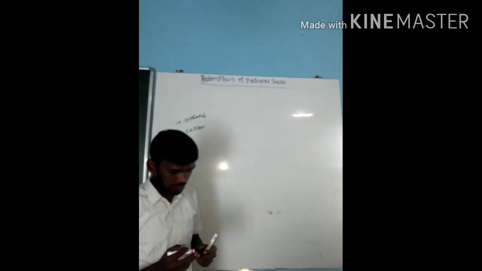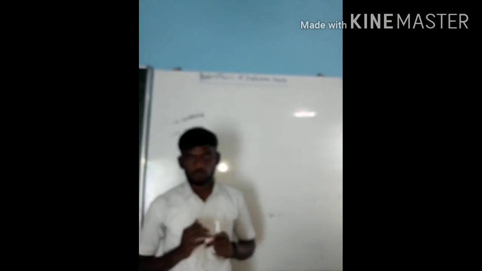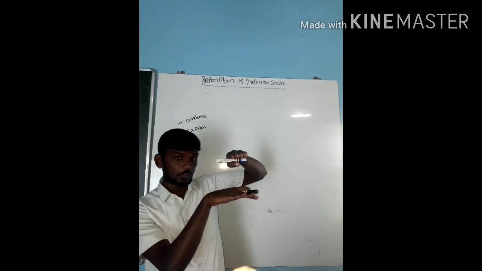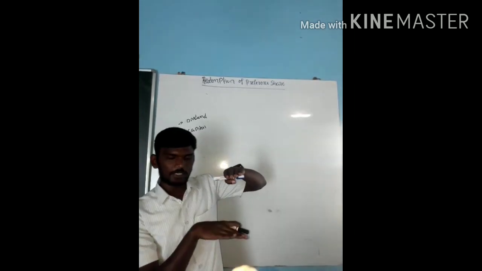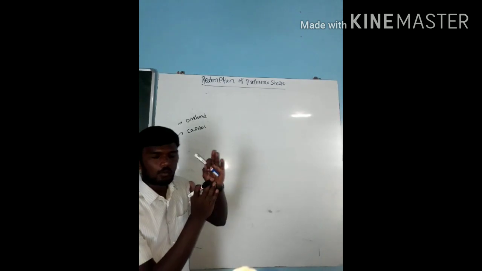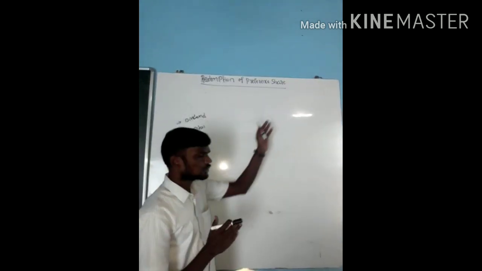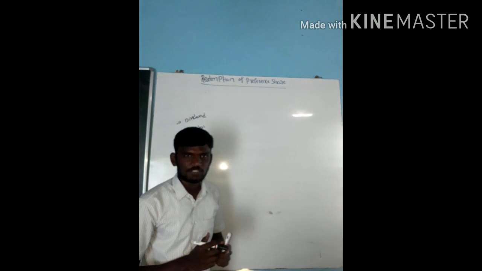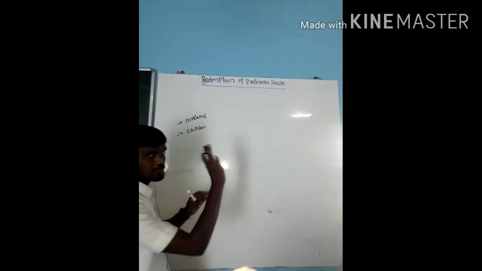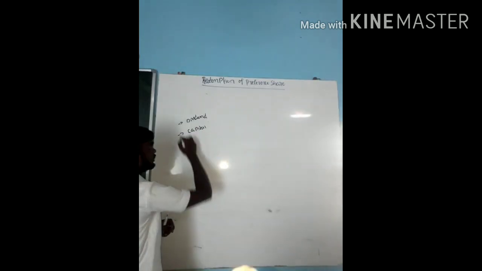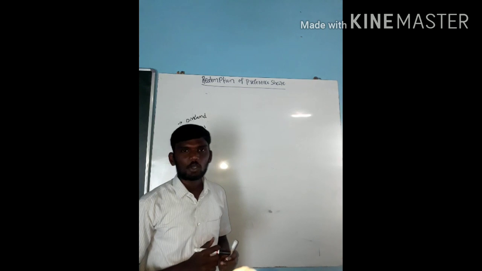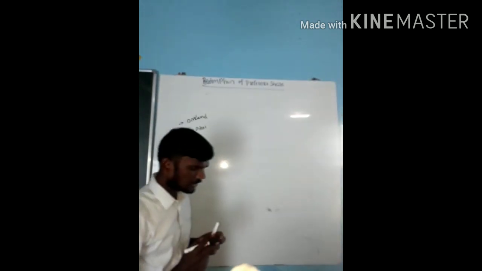Example, I am getting some kind of profit. By using that profit, first I need to pay the interest to the debentures, next I need to pay the preference dividend, then the preference capital, and whatever amount is left belongs to equity shares. So before paying equity shares, first I need to pay some kind of shareholders. Those are called preference shares. Preference means priority.